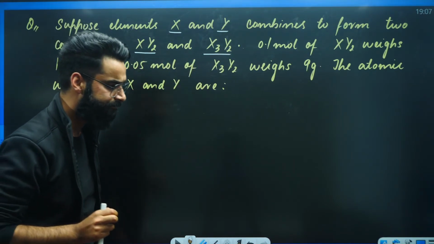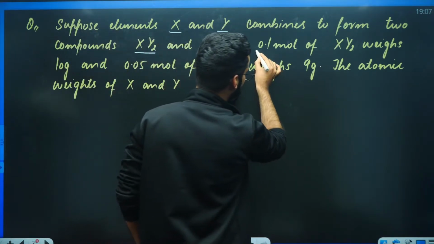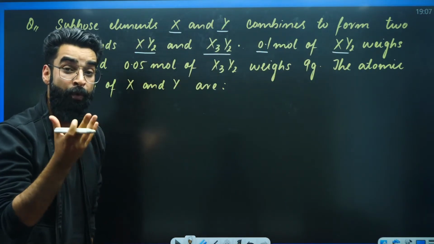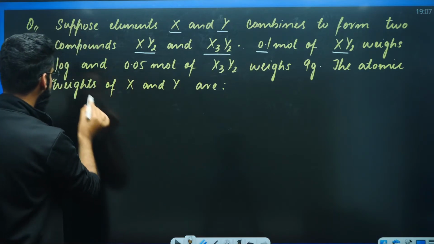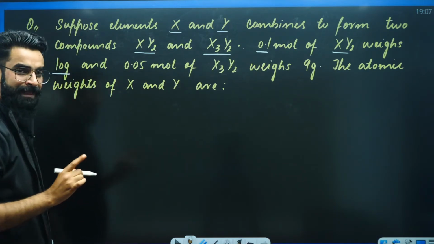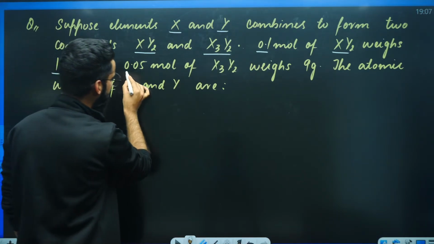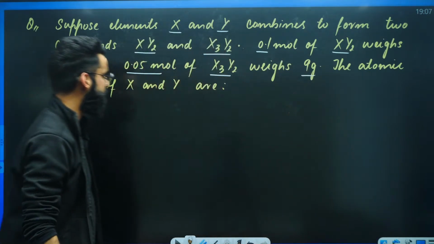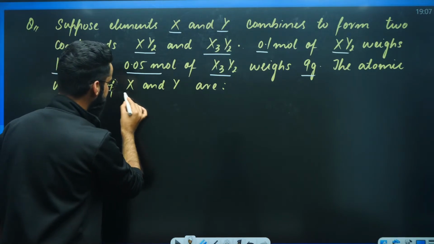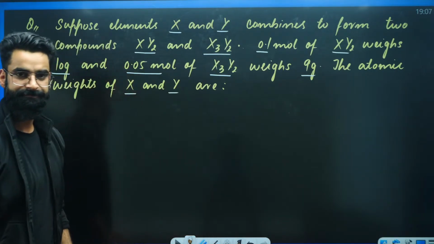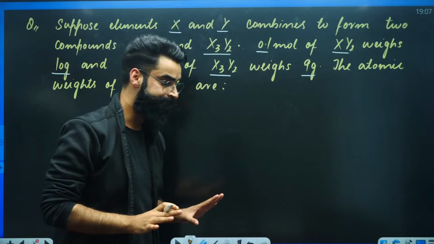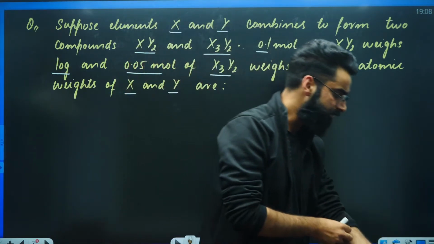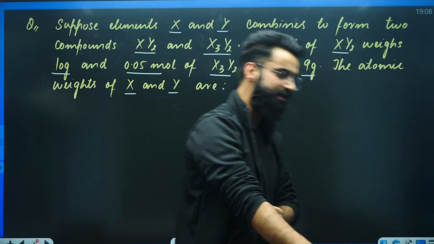As per the question, 0.1 moles of XY2 weighs 10 grams, and 0.05 moles of X3Y2 weighs 9 grams. The atomic weights of X and Y are? I hope you got the question. Now, my dear students, let's see exactly how we solve this sort of equation. Understand properly.